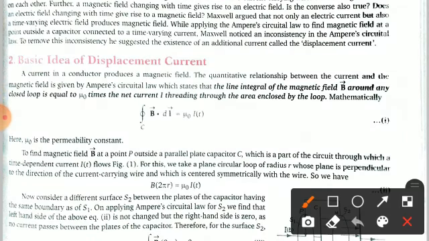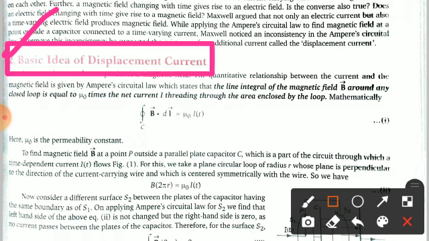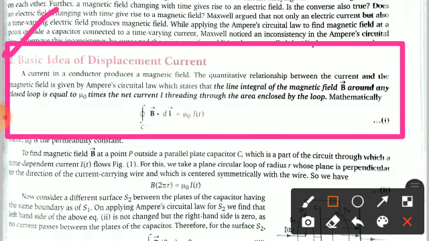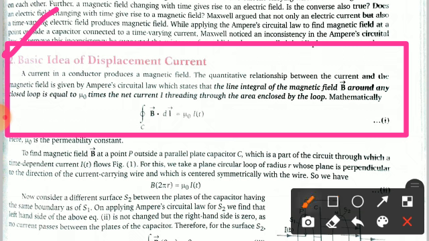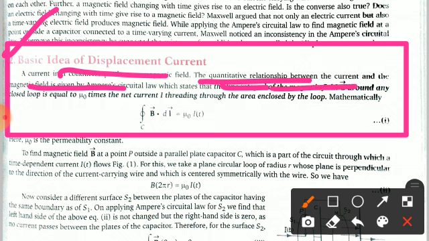Here you can see this is topic 2, the basic idea of the displacement current. Now what is the basic idea given here? A current in a conductor produces a magnetic field. The qualitative or quantitative relationship between the current and the magnetic field is given by Ampere's circuital law, which states that the line integral of the magnetic field vector B around any closed loop equals mu naught times the net current I threading through the area enclosed by the loop.